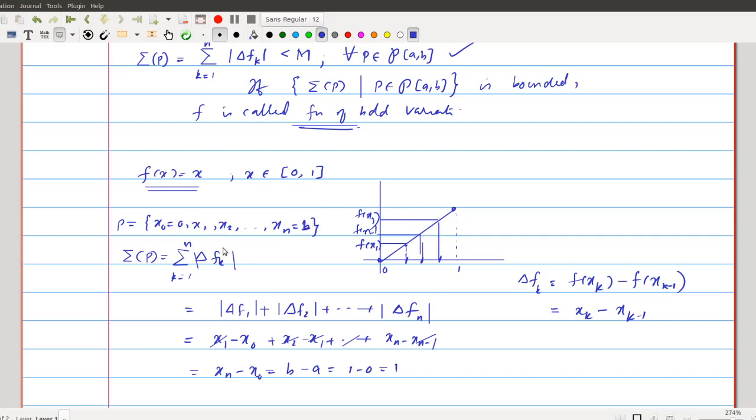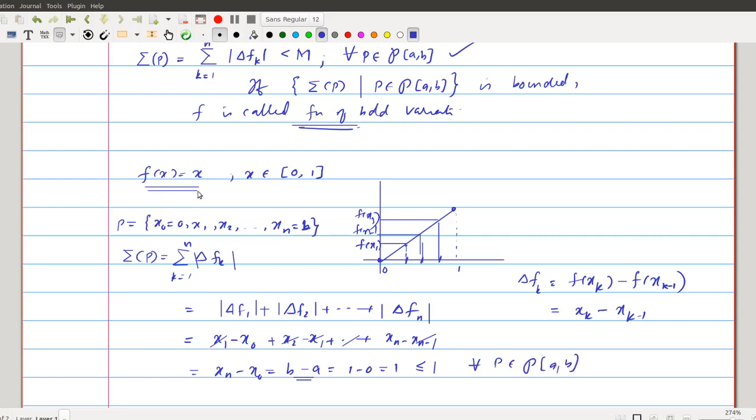So in the case of f of x equal to x, sigma of P, that is summation k equal to 1 to n of modulus of delta fk, is always a finite quantity 1, which is nothing but the length of the whole interval. We can say that this is always less than or equal to 1 for every partition P belonging to P of [a, b].